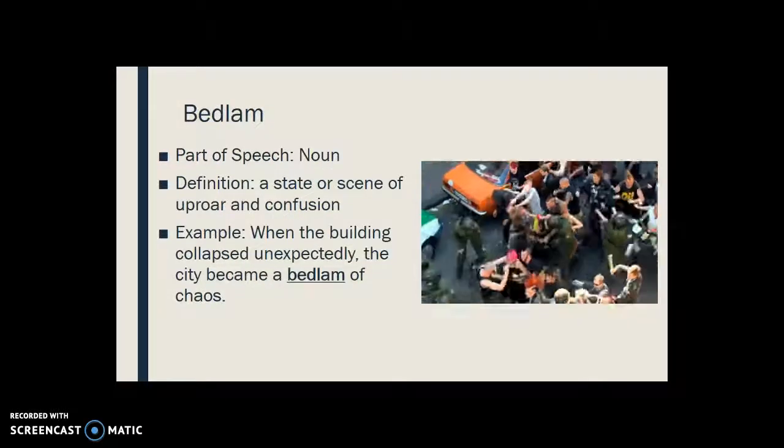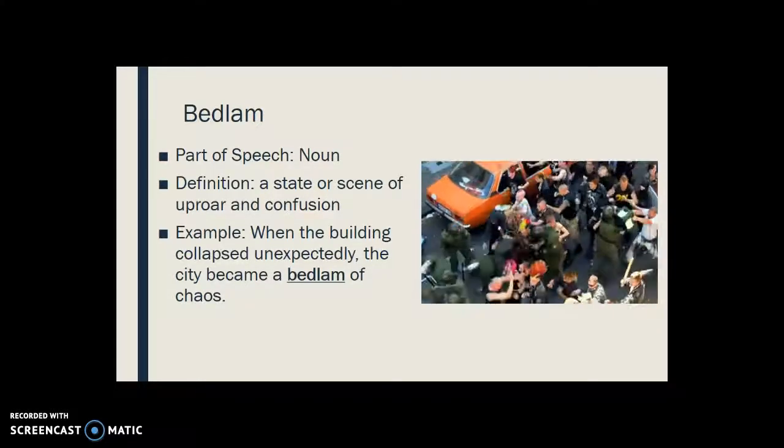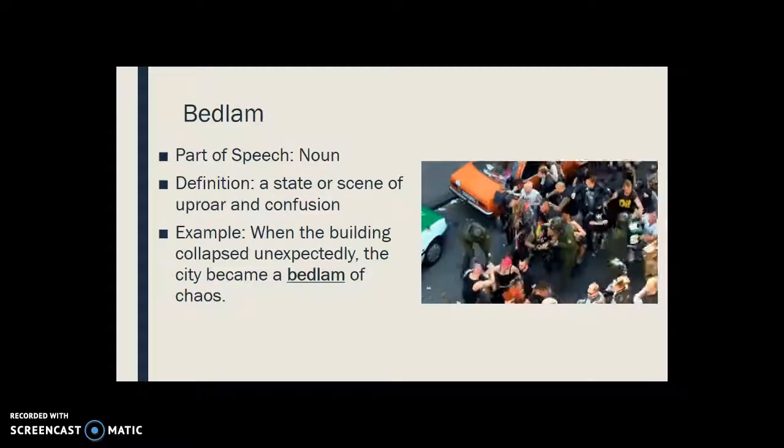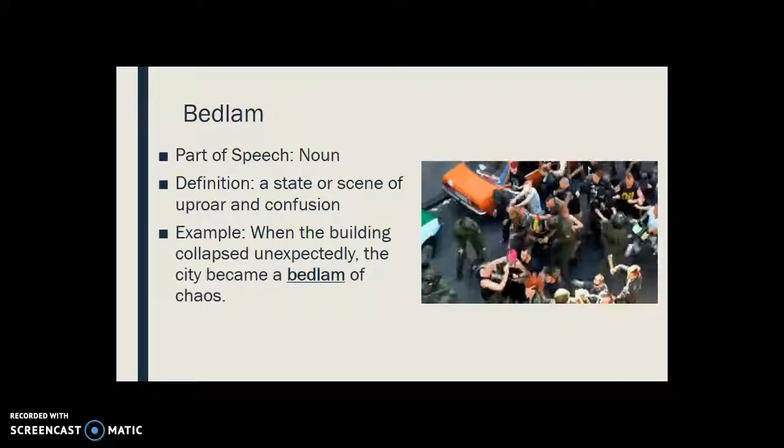Our next word is bedlam. Bedlam is a noun. The definition is a state or scene of uproar and confusion. So, for example, when the building collapsed unexpectedly, the city became a bedlam of chaos.